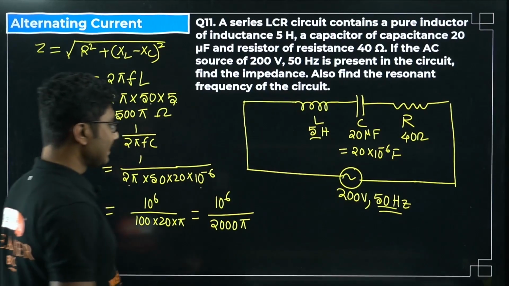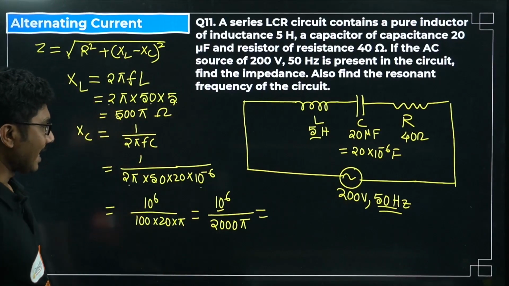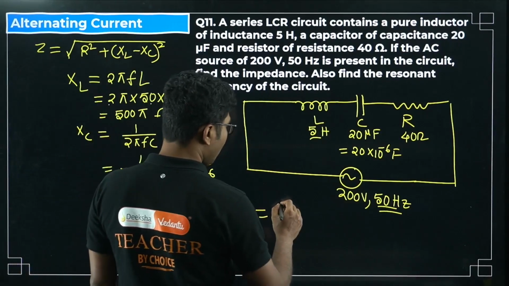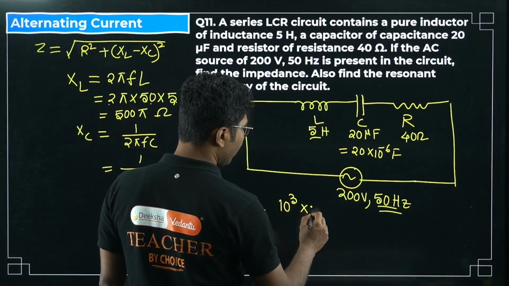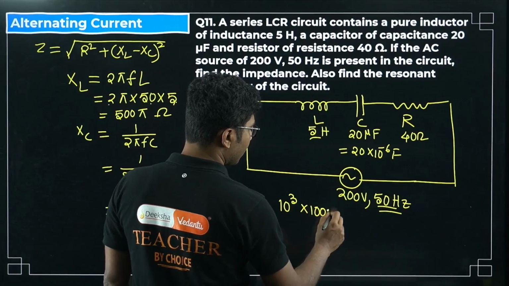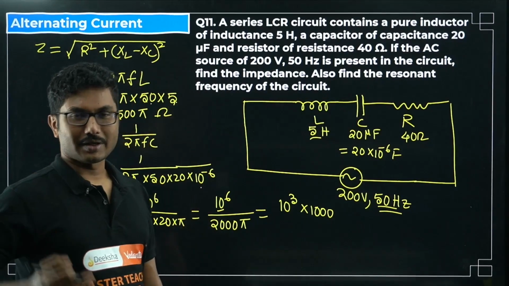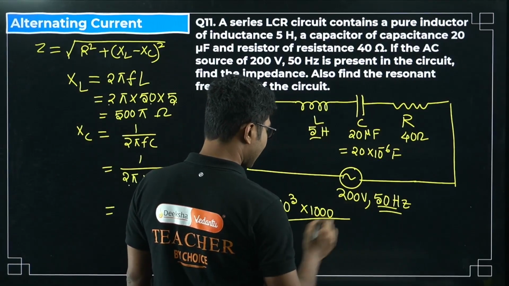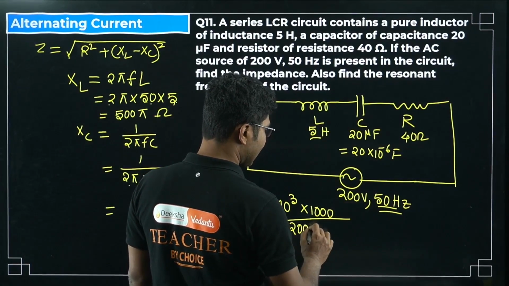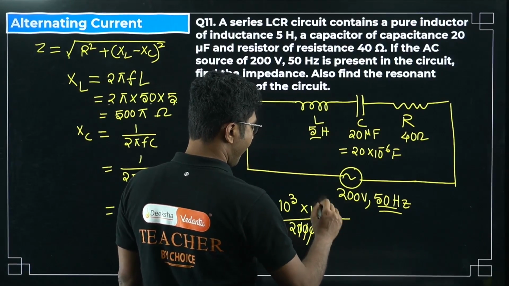Okay, now what is this 2000 pi? So let me cancel. 10 to the power of 6 can be written as 10 to the power of 3 into 1000, right? 10 to the power of 6 means after 1 there are 6 zeros, so I have taken only 3 zeros at a time so that I can cancel them with this term, right?